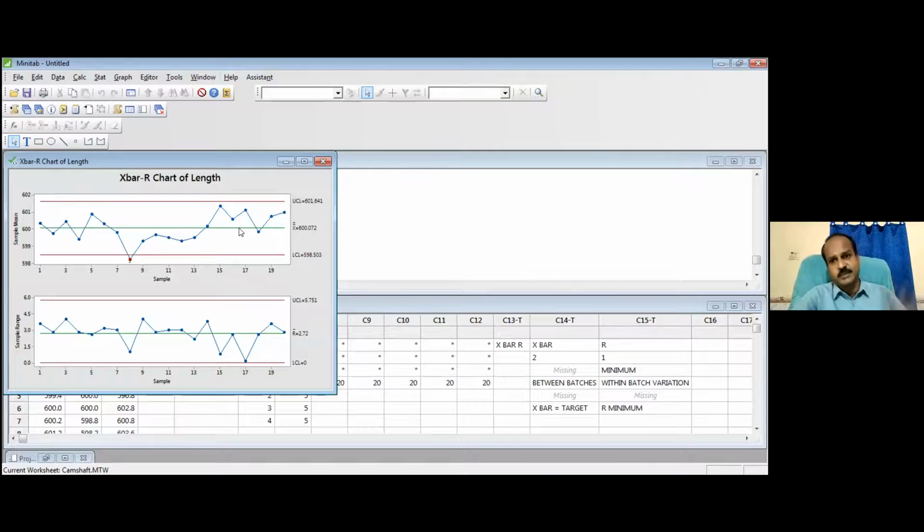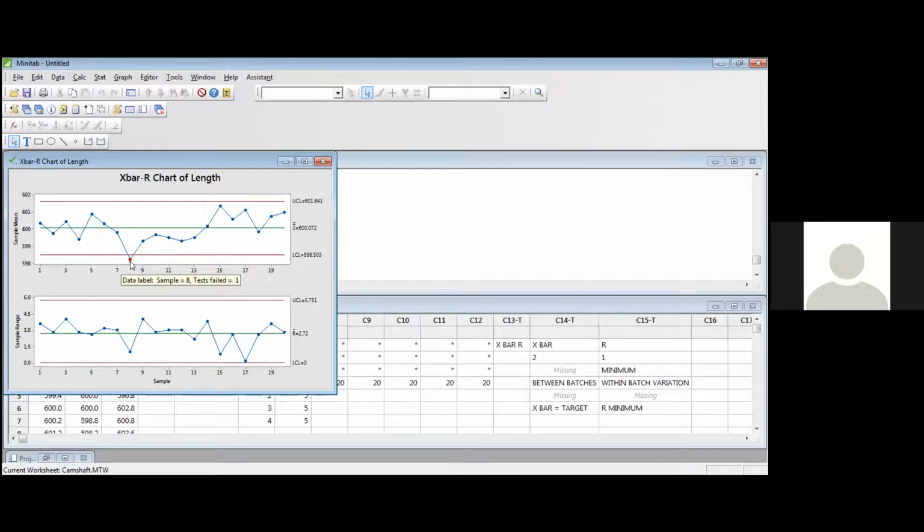Now I look at the X bar chart. And now tell me, is your X bar chart under control? No. Because 1 point out of 9, the eighth sample, which was probably collected on shift number 4 on day number 2, the average is out of control. That particular subgroup actually represents 1000 units which I produced on shift number 4 on day 2. All 1000 units now should be inspected 100%. Do you understand the seriousness?